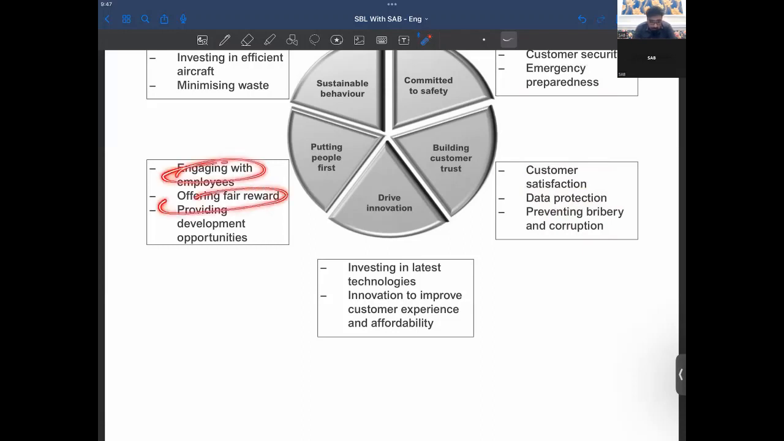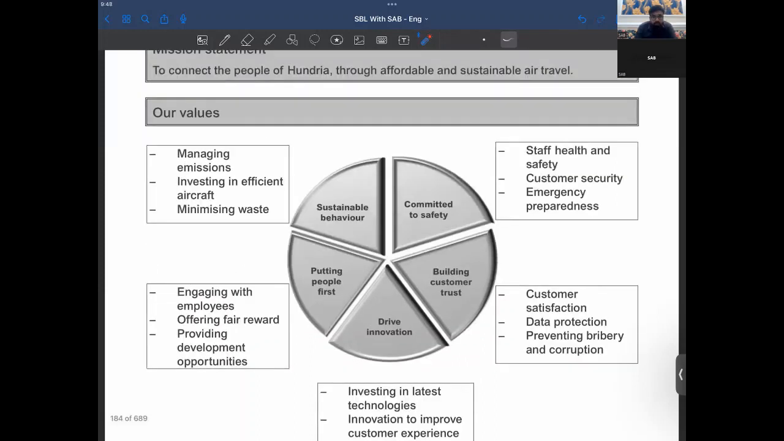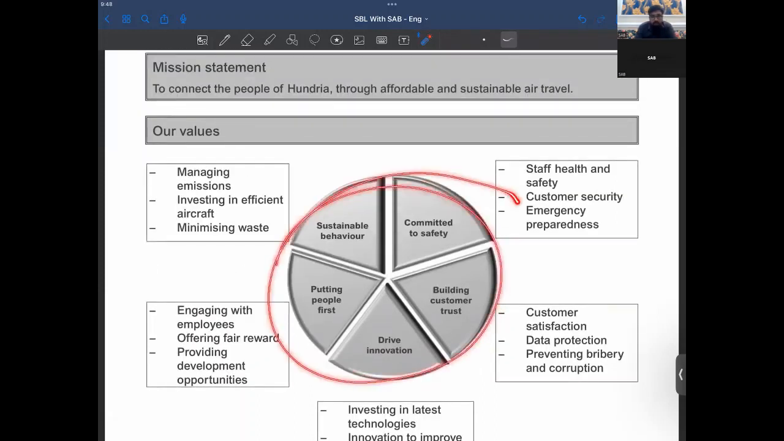Engaging with employees, offering fair reward, providing development opportunities, investing in the latest technology, and innovation to improve customer experience. So they have their mission statement here, right? They have their driving innovation, committed to safety. So they could discover new routes, right? They could ask for new routes.